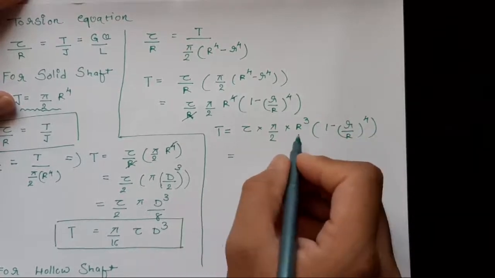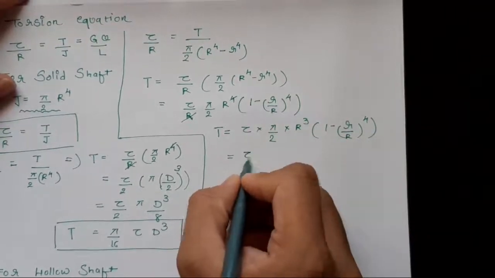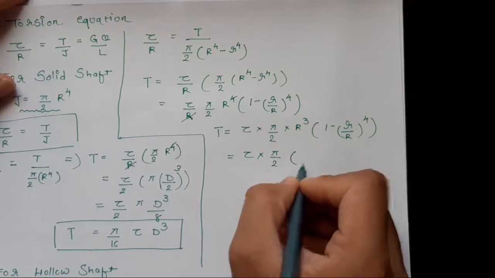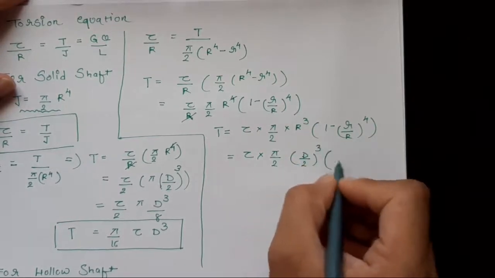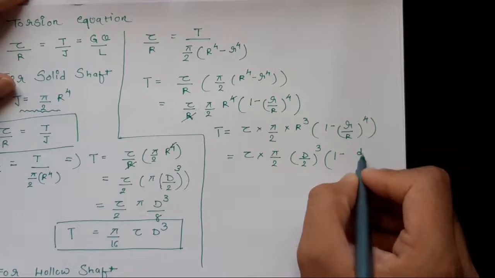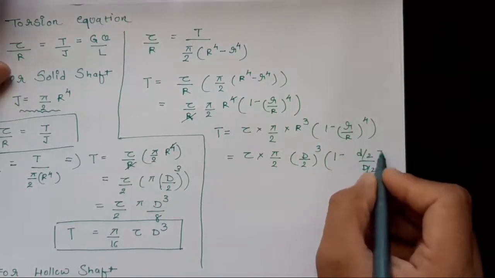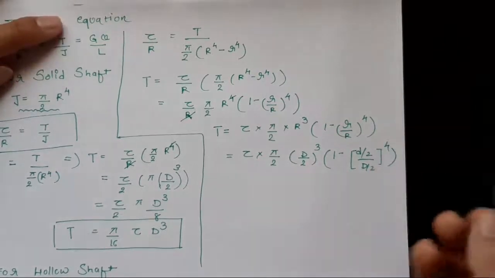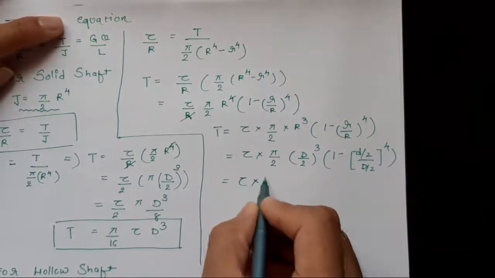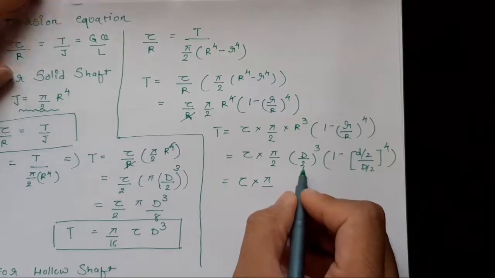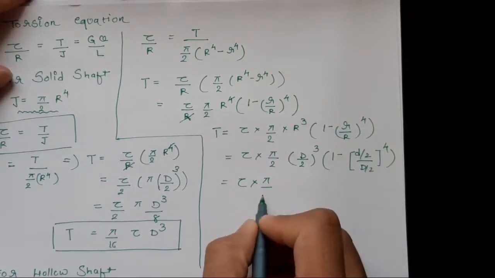Now we can substitute R as capital D by 2. So tau into pi by 2 into capital D by 2 the whole cubed into 1 minus small d by 2 upon capital D by 2 the whole raised to 4. Now 2 cubed will be 8, and 8 into 2 will be 16.